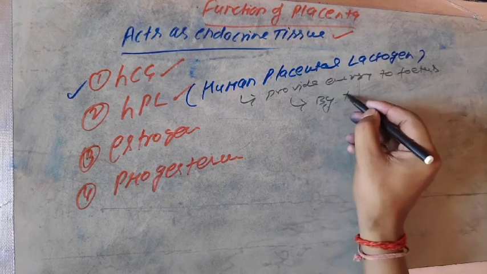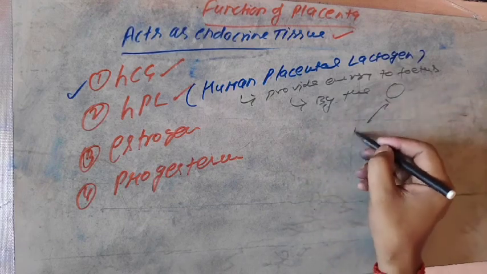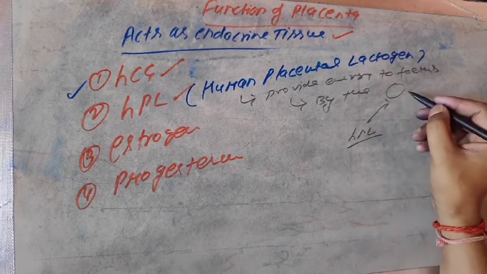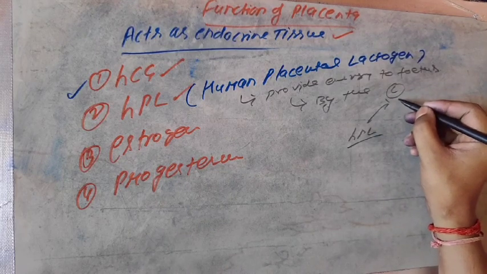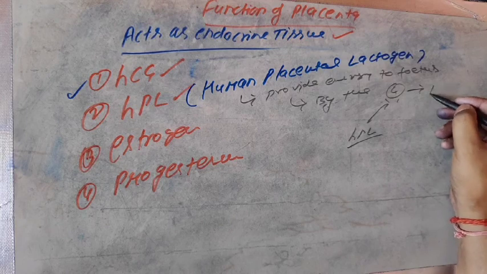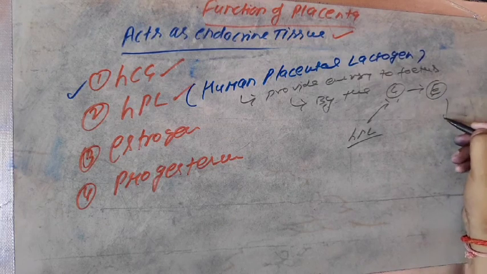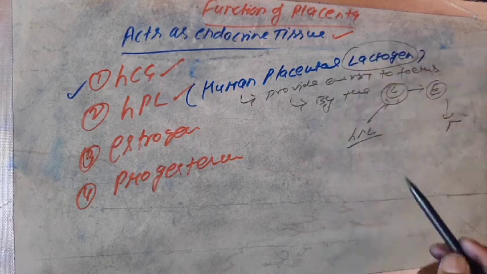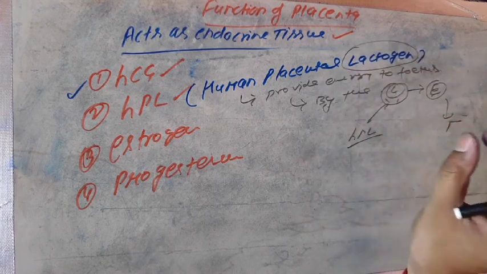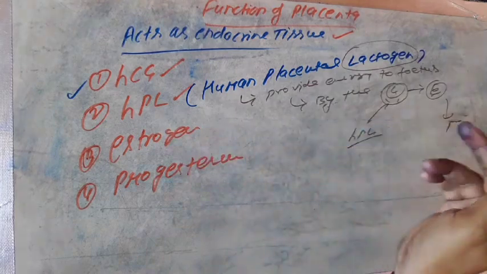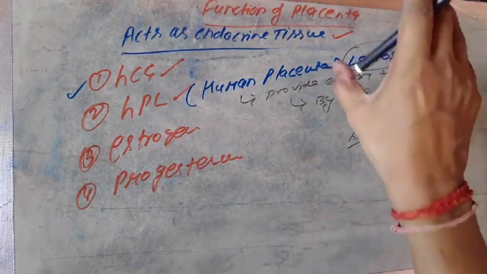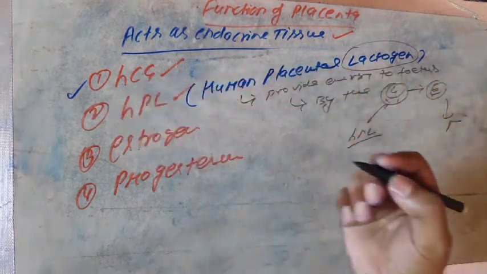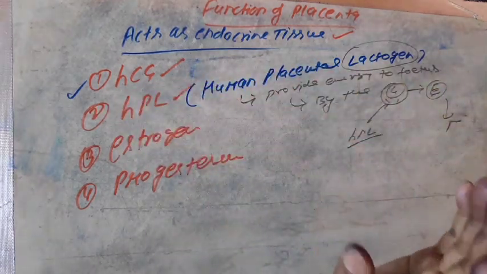By the breakdown of the glucose or carbohydrate present in the mother's blood, it releases the energy and delivers it to the fetus. Not all kinds of carbohydrate, only lactose is broken down by the HPL in the mother's blood, and later the energy extracted is trapped in the form of ATP and delivered to the fetus. That's why the fetus gets satisfied.